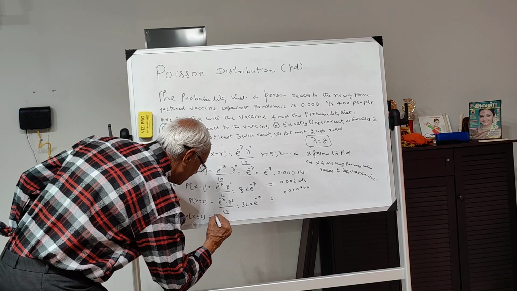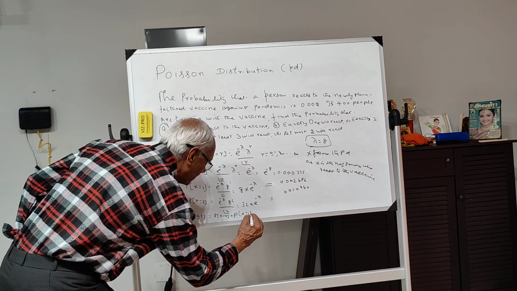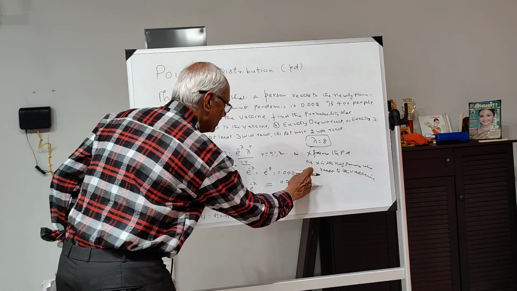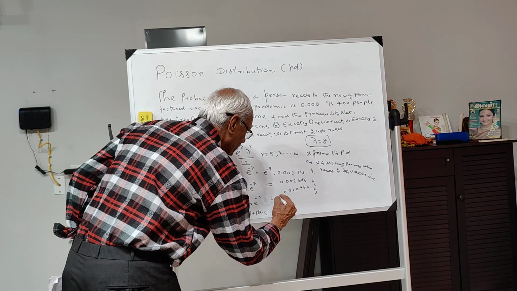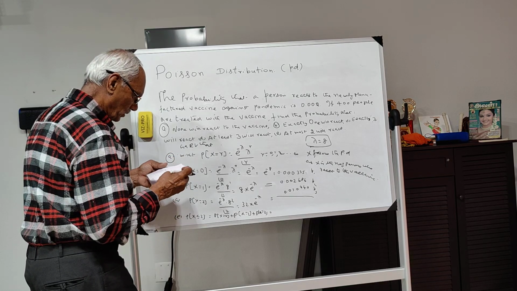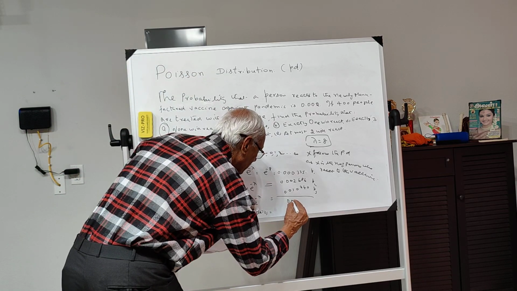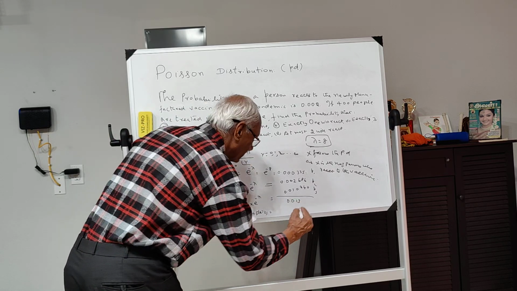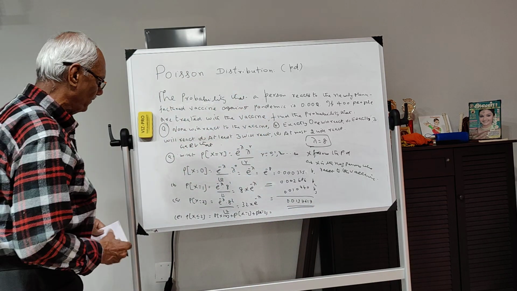So this is equal to P of x is equal to 0 plus P of x is equal to 1 plus P of x is equal to 2. So this is P1, this is P2, this is P3. You sum up everything, and what you will get here is 0.0137617. So this is the answer for the eighth question.